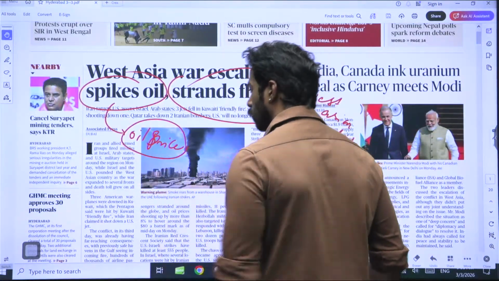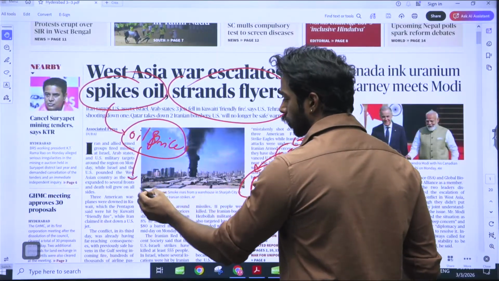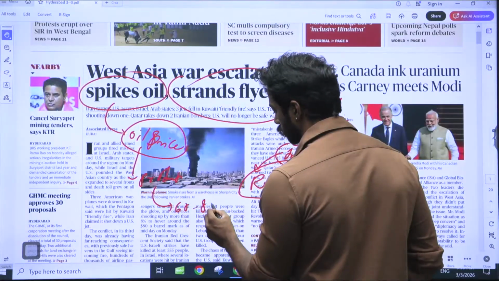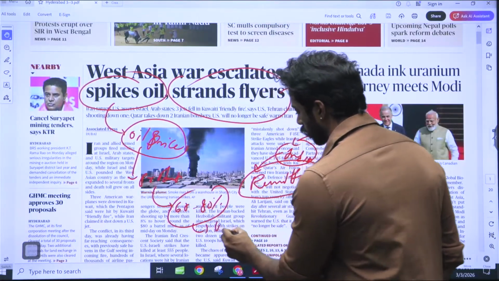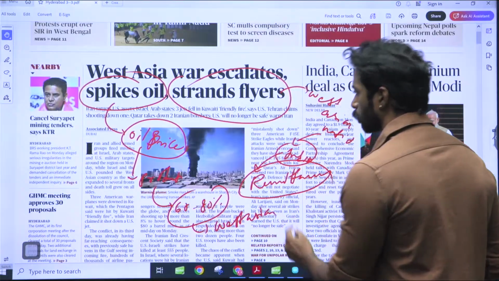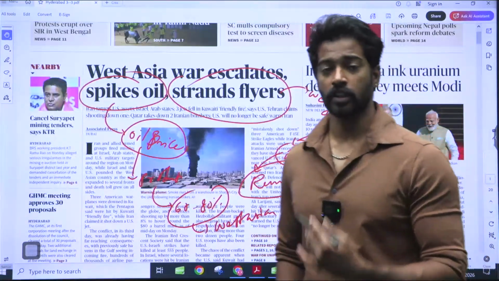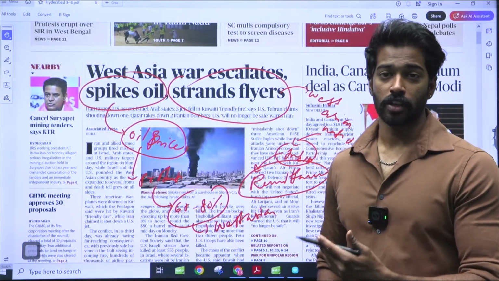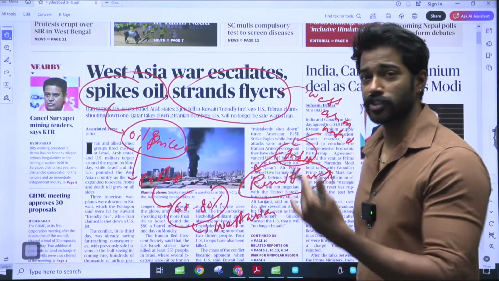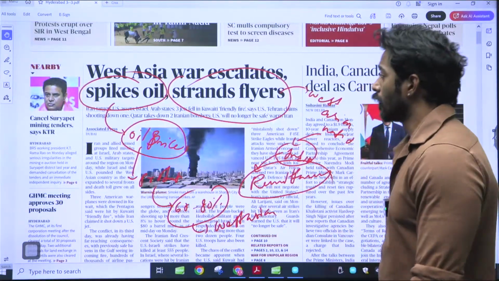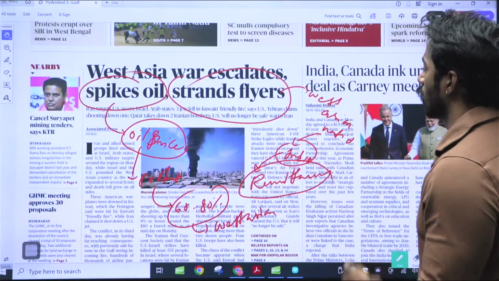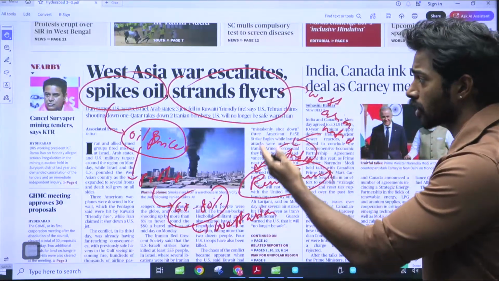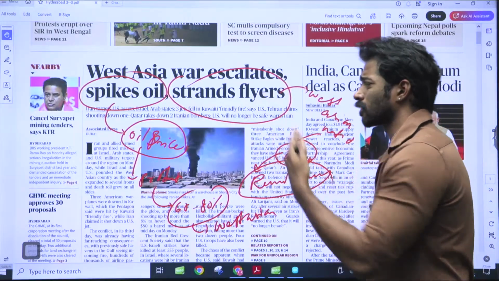What happens when there is a rise in oil price? The production cost also increases, because India imports nearly 60 to 80% from West Asian nations. So when oil prices increase, the production cost increases, which leads to inflation from the supply side shock, which leads to overall depreciation and reduction in FDIs and FPIs. So yeah, that has been happening in West Asia. In this article, I think it is best for us to understand what West Asia is rather than understanding what oil spikes and stranding of flies is.